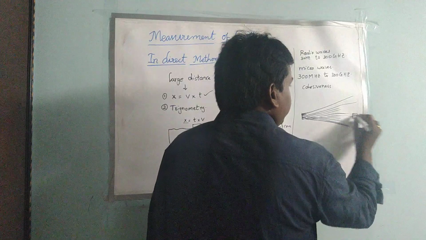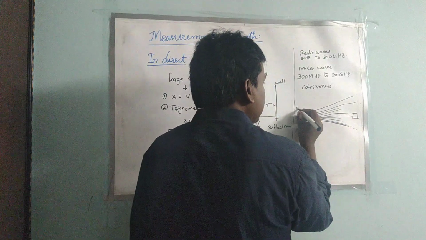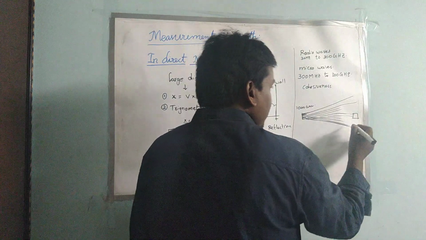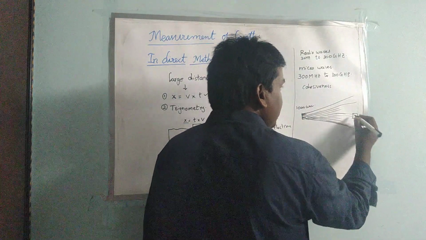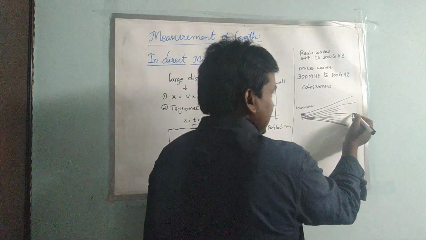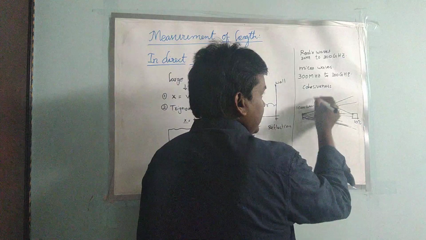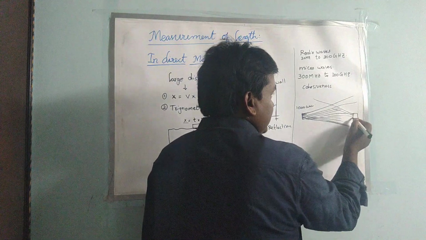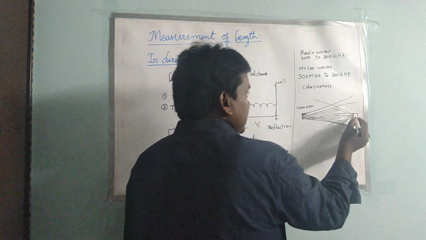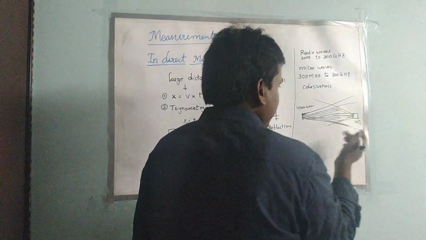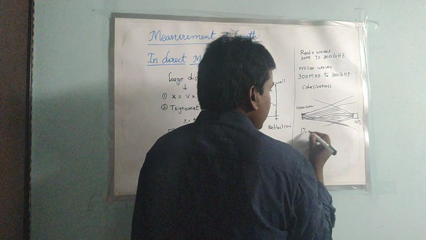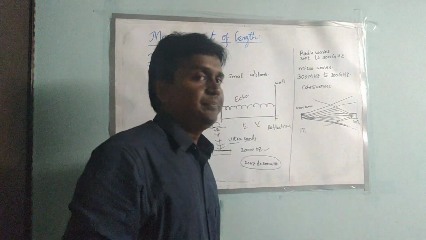So for example, if I emit 1000 waves, only 10% of the waves will reach the object, and after reaching the object, again they will reflect back. While the reflection also, only 90% will diffract and only 10% will reach here. That means 1% of waves will reach back.